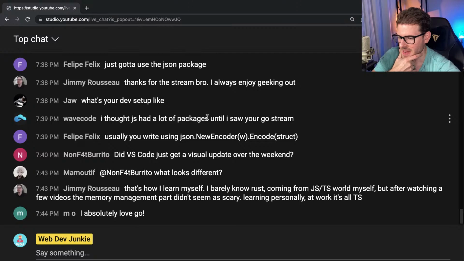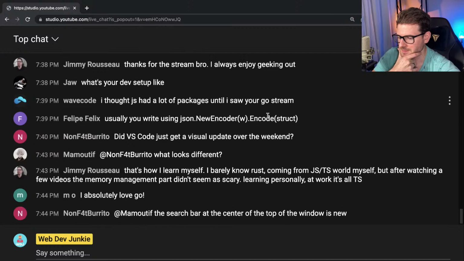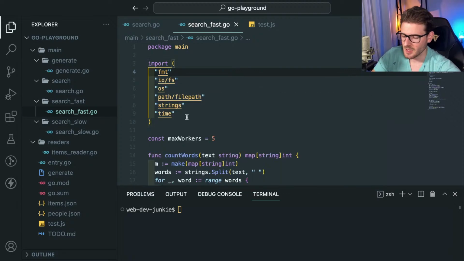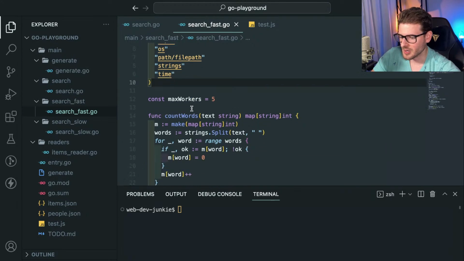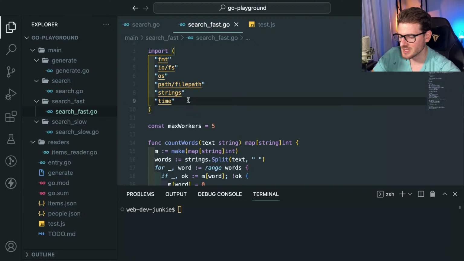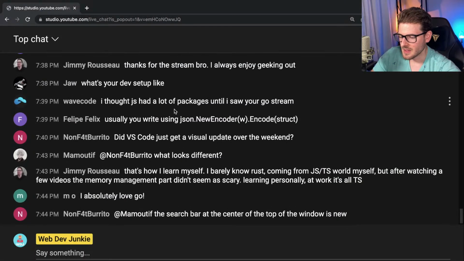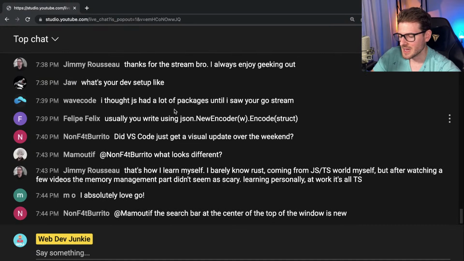I thought JS had a lot of packages until I saw your Go stream. I mean, as far as packages, all these are standard, right? These are built into the standard library. So there's nothing I had to download from the internet to get this working, which is cool. Now going back to my other project, I had to bring in a third party library, like Express. But the standard libraries can't include everything, so there's going to end up being packages that you download from the internet that you have to use, right?